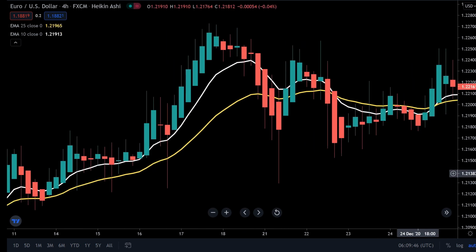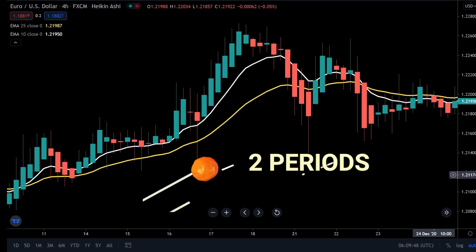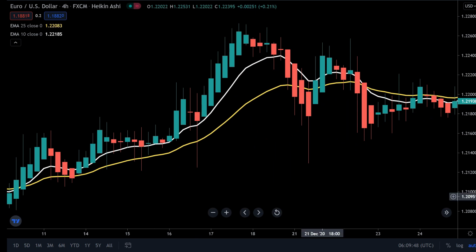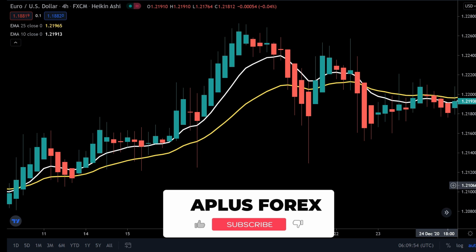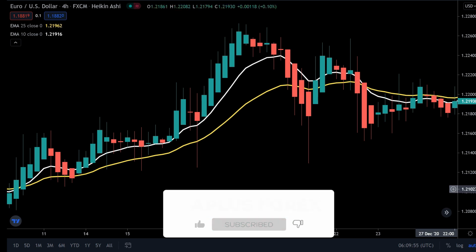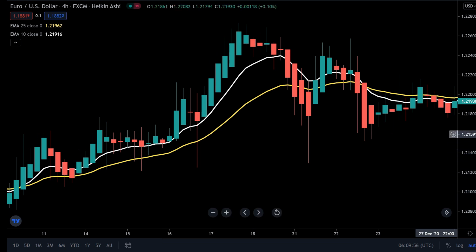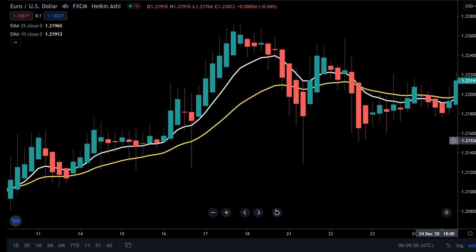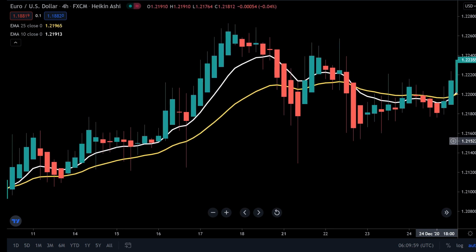Heikin Ashi involves prices from 2 periods, hence taking long for a trade setup to develop, making it more reliable for swing traders who have time to let their trades play out. This forces one to add another indicator, like a moving average, to get more signals when entering into trades.